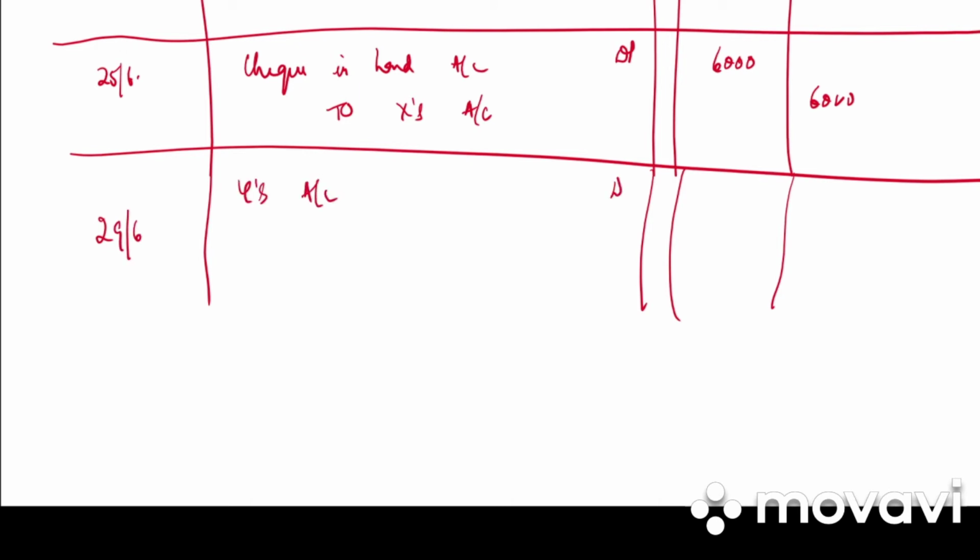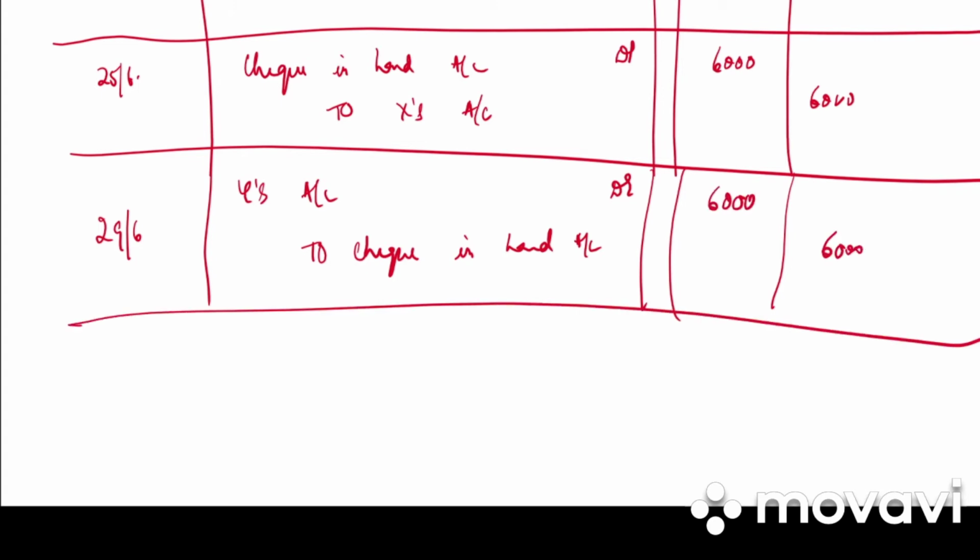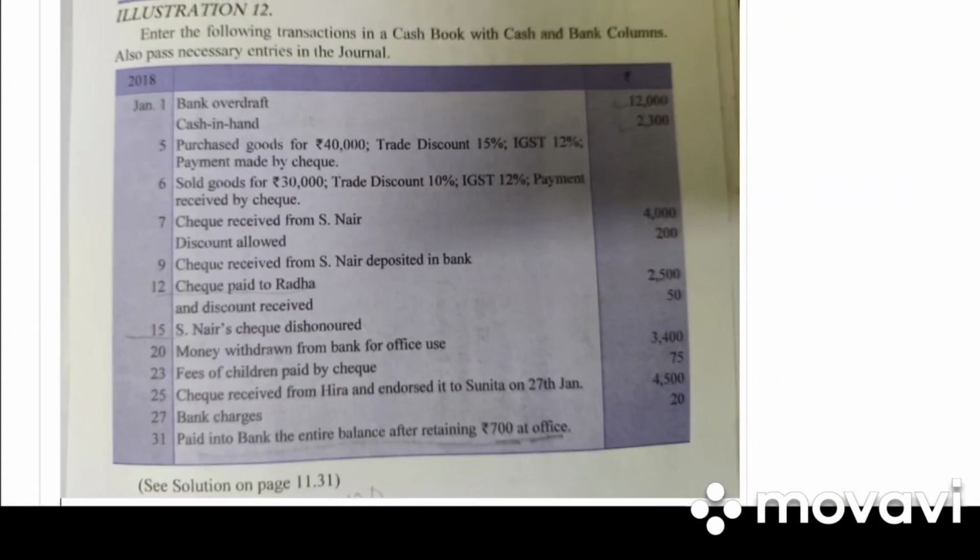Y's account debited to check in hand account, 6,000 debit, 6,000 credit. Write down the narration: check received from X, endorsed to Y. Next, let's go on to illustration 12. Bank overdraft, cash in hand. This will be balance brought down and carried down.